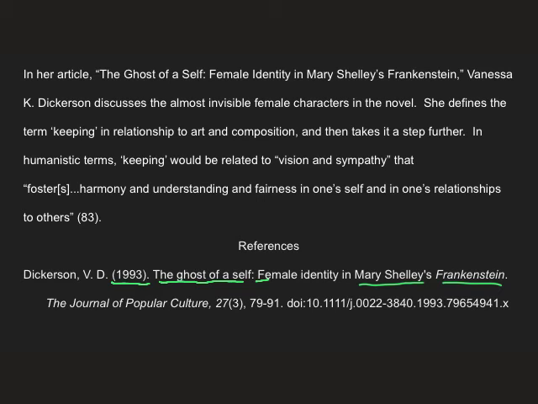And we have volume and issue number, volume number before parentheses. And it should be italicized. I can't tell if it is, but it should be. And then the issue number follows, not italicized. And then the range of pages, and then the DOI number. A DOI is a digital object identifier. It is a string of numbers, letters, and symbols used to permanently identify an article or document and link to it on the web. So let's look at our body paragraph.